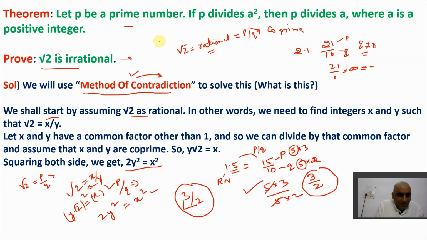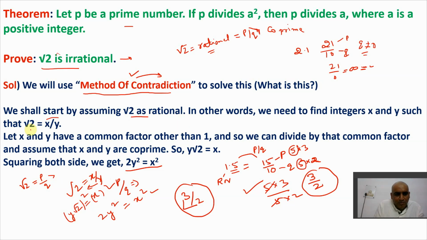So we need to prove here root 2 is irrational. First of all, we'll assume with the help of contradiction that root 2 is rational. If root 2 is rational, it takes the form of p by q or x upon y.